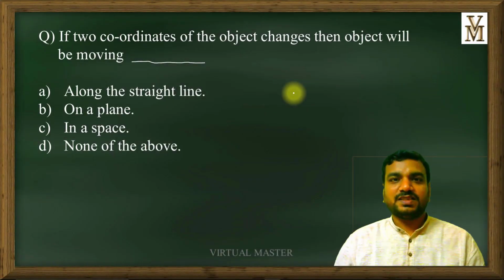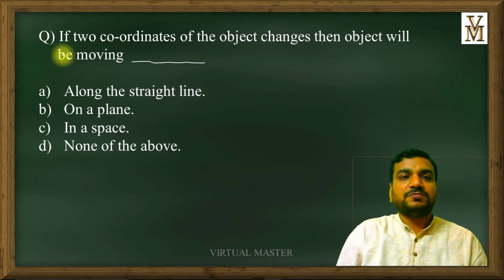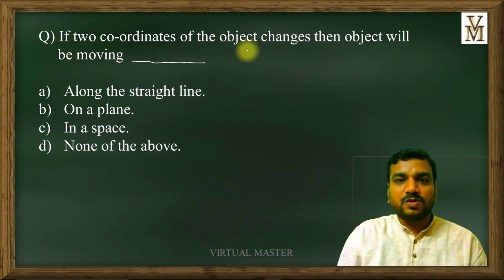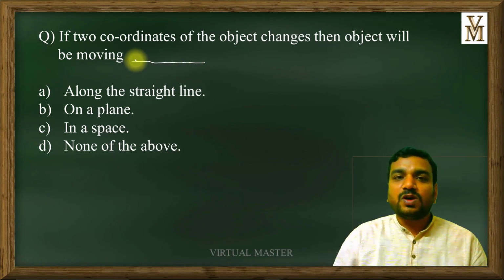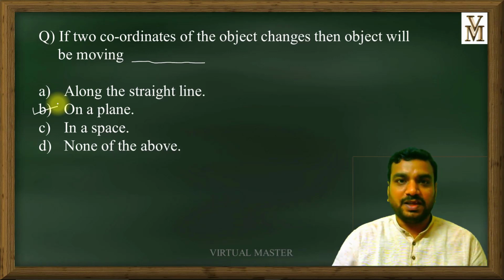In the previous session, I asked you: if two coordinates of the object change, then the object will be moving dash. The dash was not there in the previous session. Now I have drawn this. If two coordinates of the object change, then the object will be moving on a plane. So the correct answer is option B, on a plane.